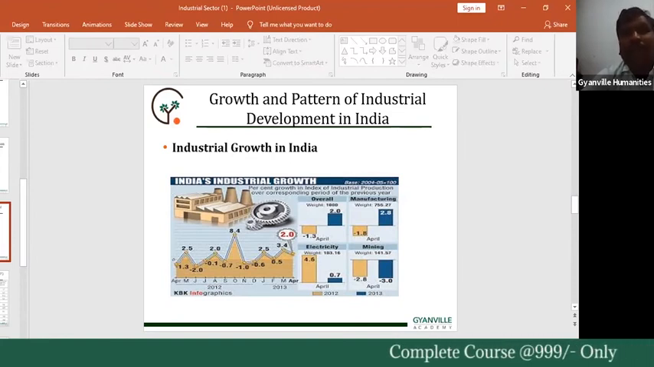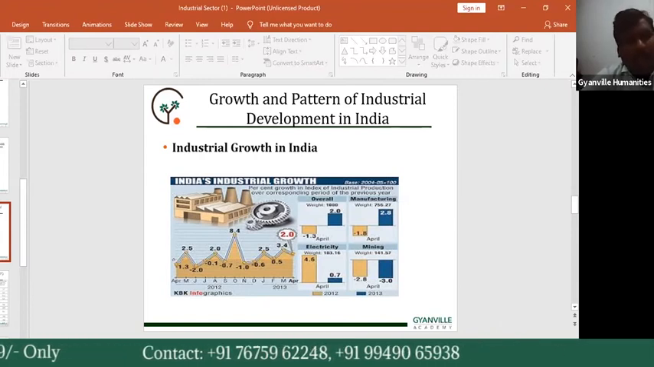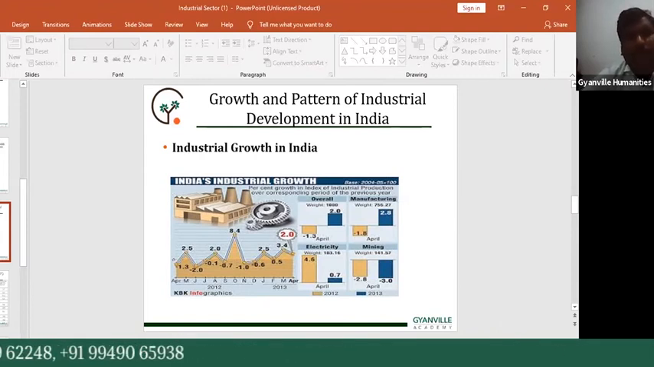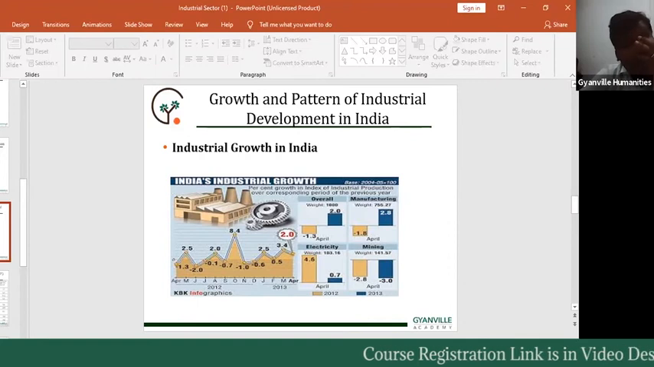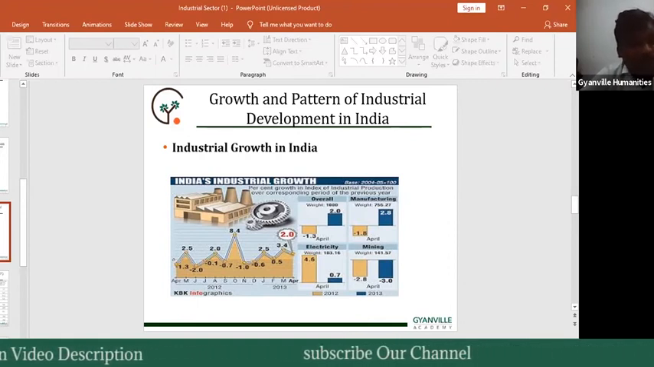That's why India and China are considered as the fast developing countries in the world. So that is the important information related to our Indian industrial growth and pattern. We have some more points also.